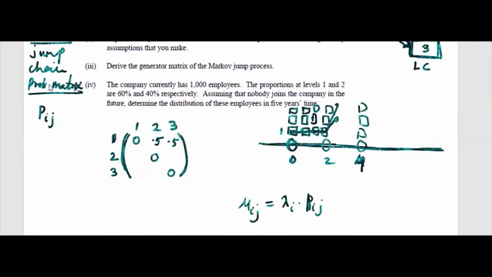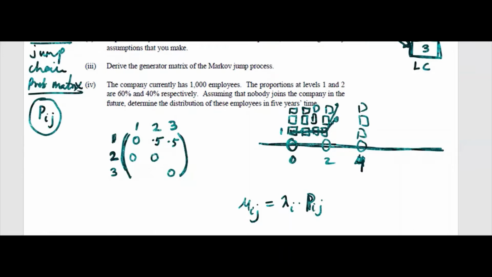This is capital P, the jump chain probability matrix. Okay, so these are the probabilities. And how about 2 to 1? 2 to 1 is 0. If someone leaves 2, where will the person go from 2?